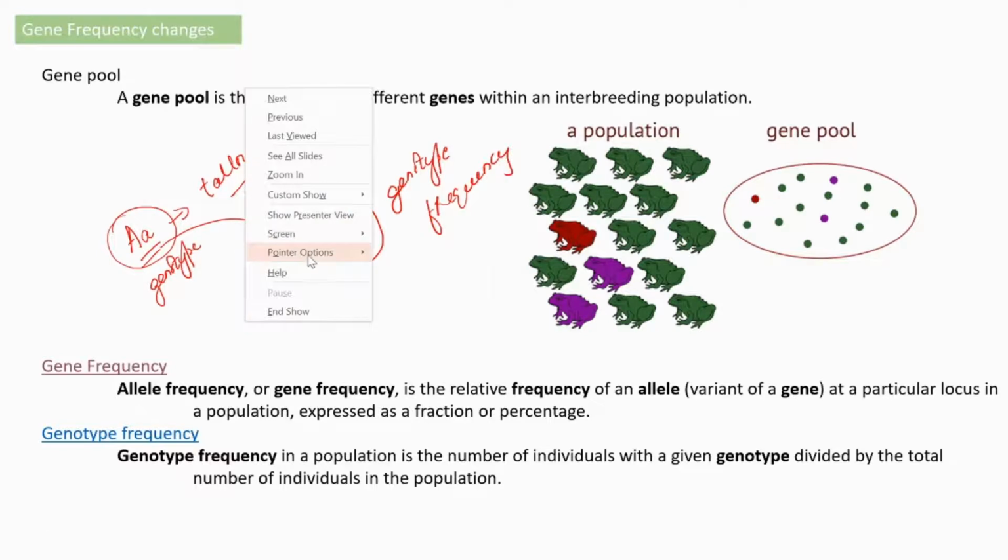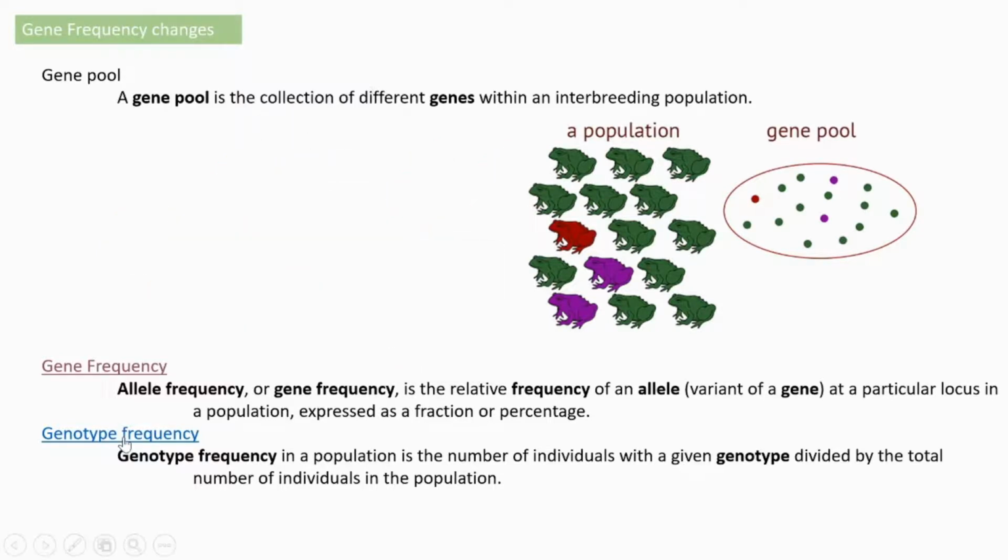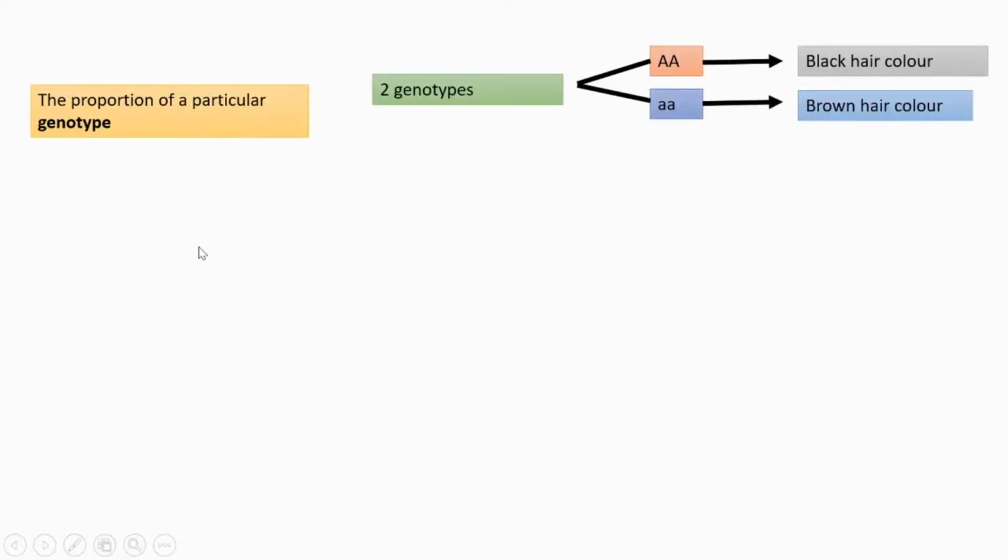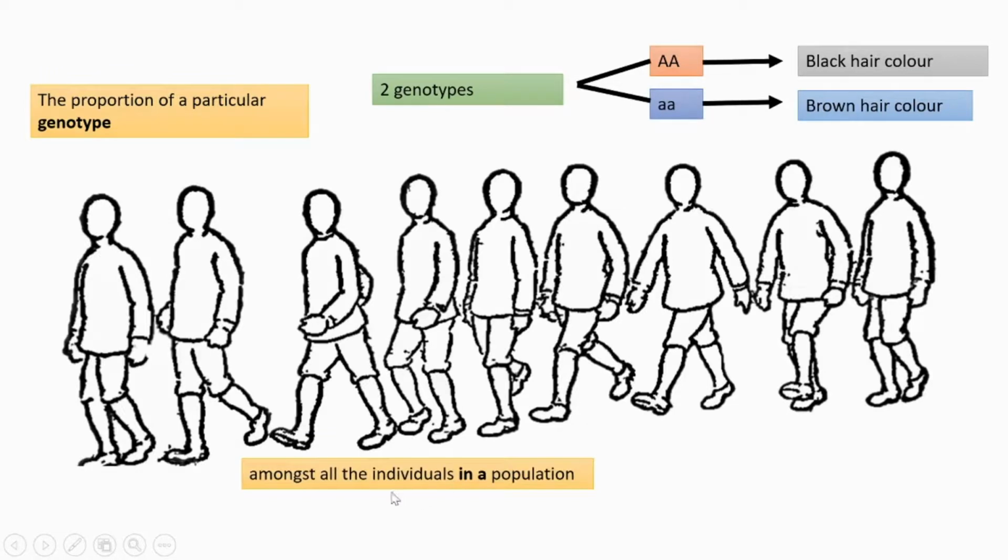Frequency will show you the proportion of a particular genotype. Here we are taking two genotypes, AA and aa. Capital A controls or gives black hair color. Small a gives brown hair color. So in the population, 1, 2, 3, 4 are having AA, responsible for black hair color.